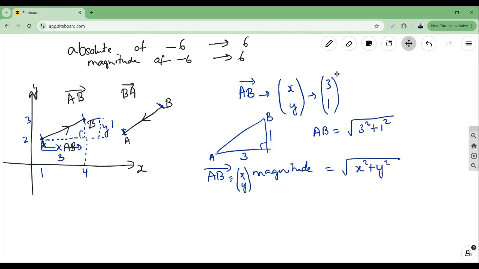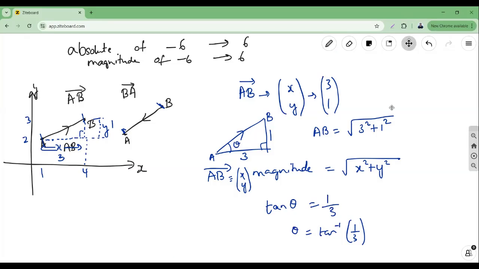For defining the direction, we use an angle. If this was theta, then this angle tells me the direction of this vector, AB. I can give the direction by finding tan theta, which is 1 over 3. So theta is tan inverse of 1 over 3. This gives the direction, the slant of that line.